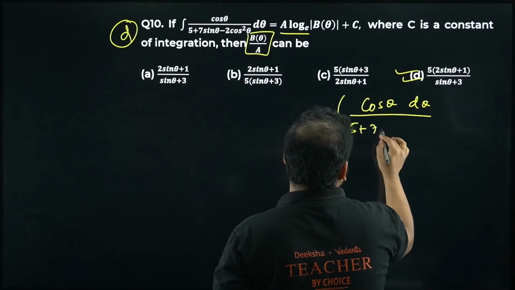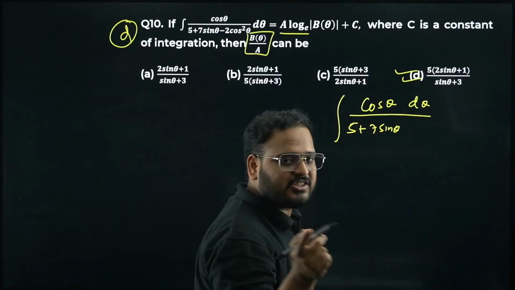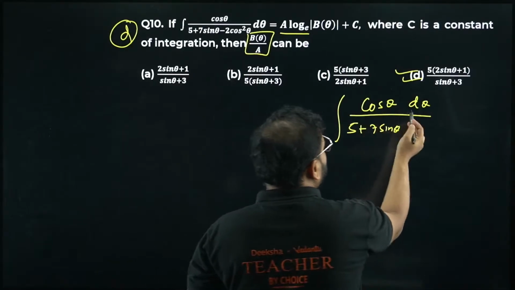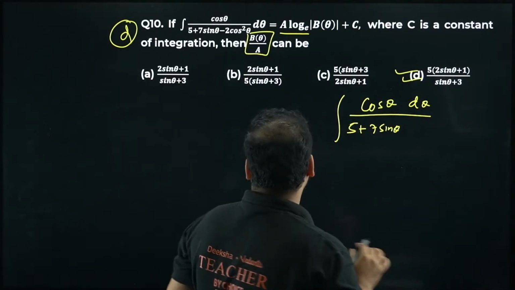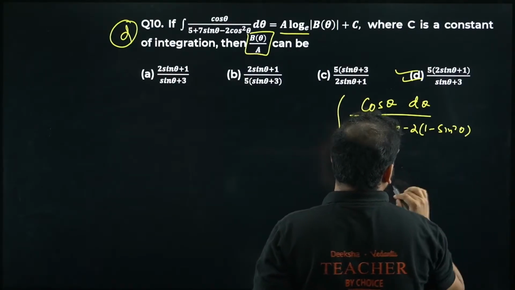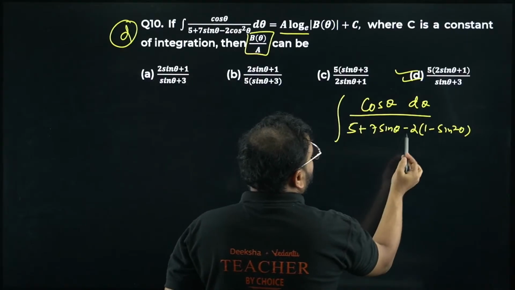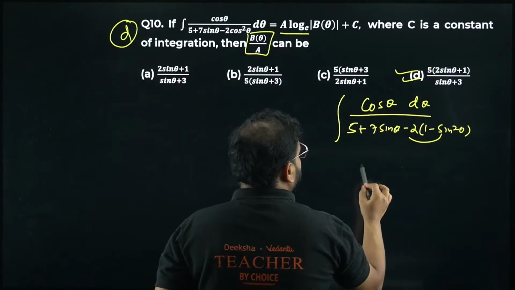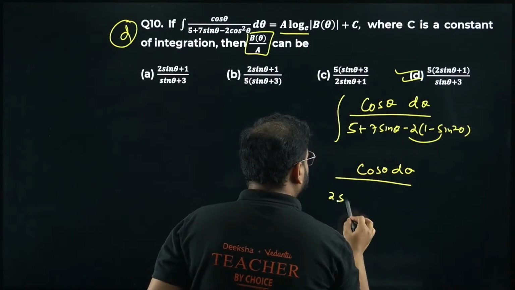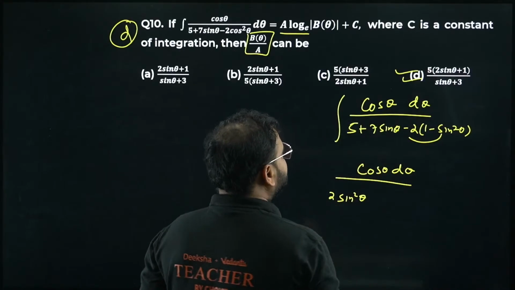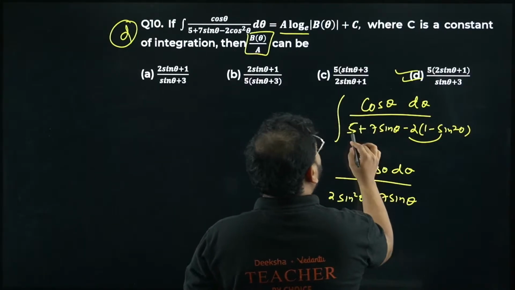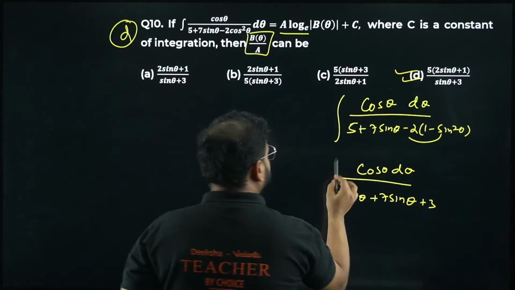5 plus 7 sine theta. Why do I want only sine, bacha? That's again a judgment. I have cos in the numerator, okay? If I take sine as the substitution, cos theta d theta will become dt. Won't you all agree? Yes, okay. And minus 2 will become minus 2 times 1 minus sine square theta. Chaliye. From here you can see I have plus 2 sine square theta and minus 2. So I'm going to make some changes now. Have a look. Plus 2 sine square theta, I'll write it in the front. And I have plus 7 sine theta. And I have 5 minus 2, so 3.